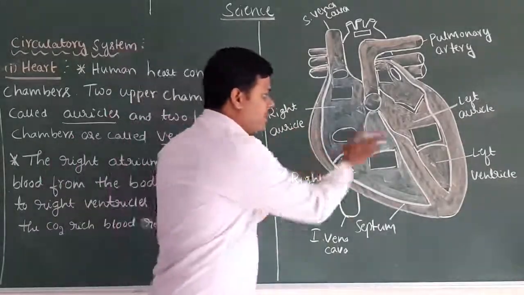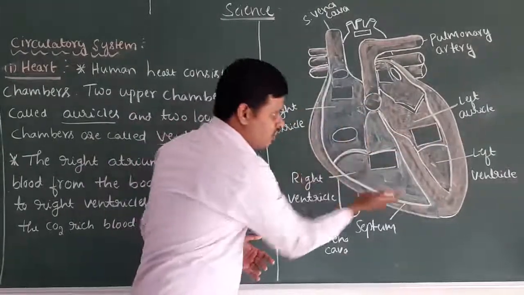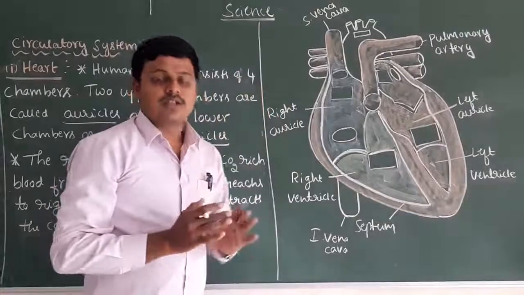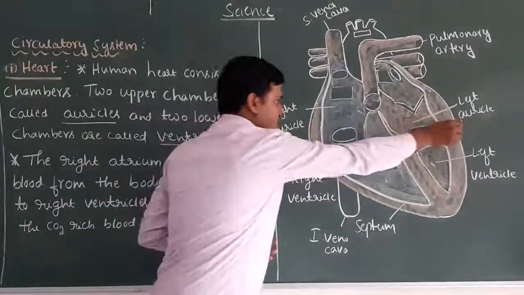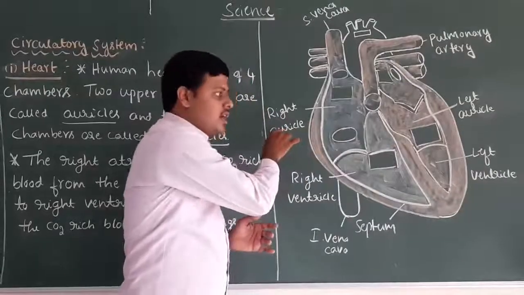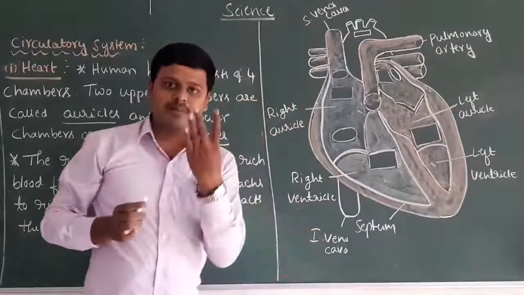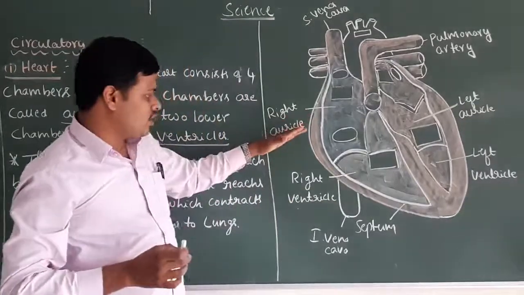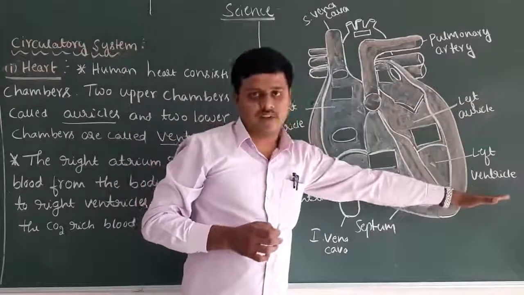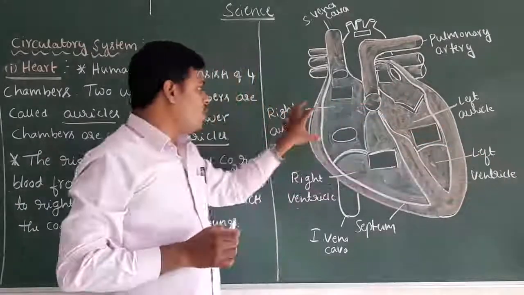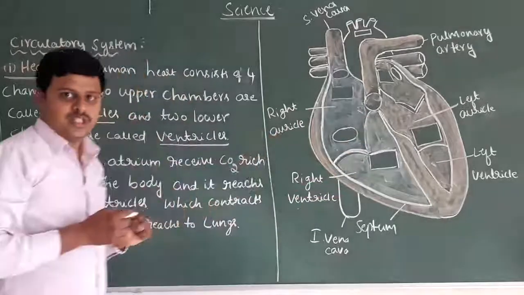So this upper part we call auricles and the lower chambers we call ventricles. Specifically, there are the left auricle and right auricle, and the left ventricle and right ventricle. These are the 4 chambers of the heart. So what is the major role of these auricles and ventricles? That we are going to discuss now.